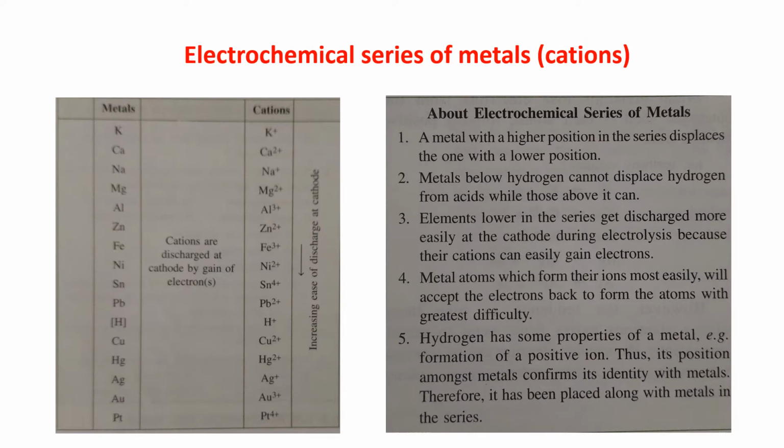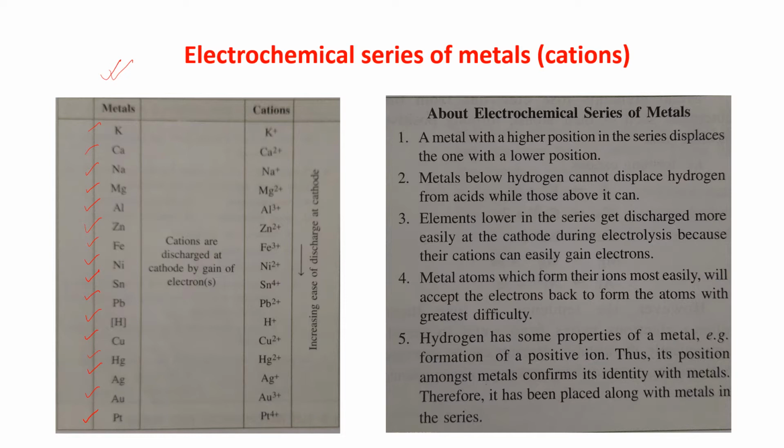Now we will discuss the electrochemical series of metals, that is cations. You are familiar with this series, the reactivity series: potassium, calcium, sodium, magnesium, aluminium, zinc, iron, nickel, tin, lead, hydrogen, copper, mercury, silver, gold and platinum.